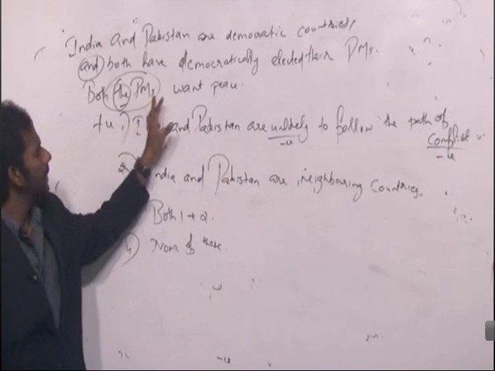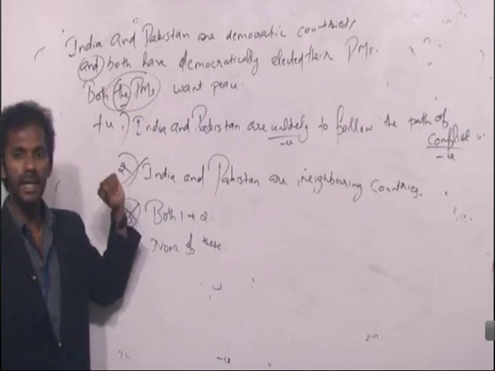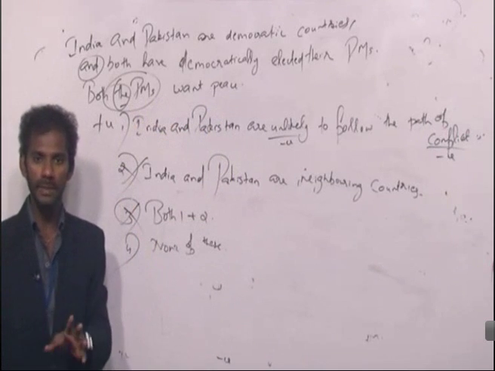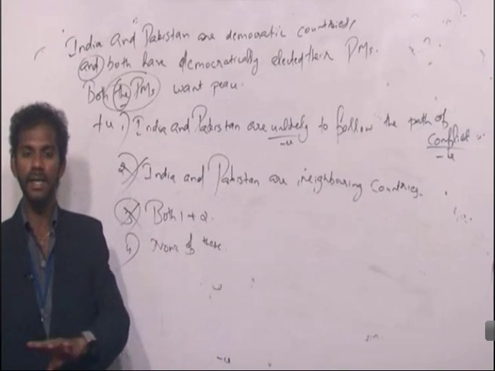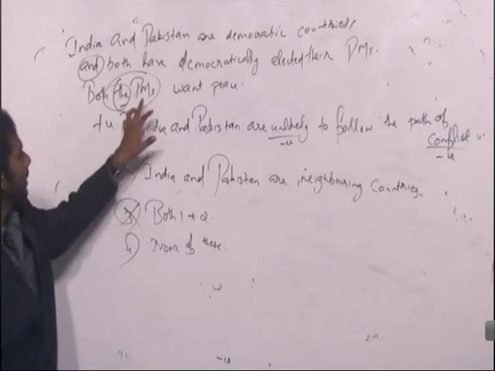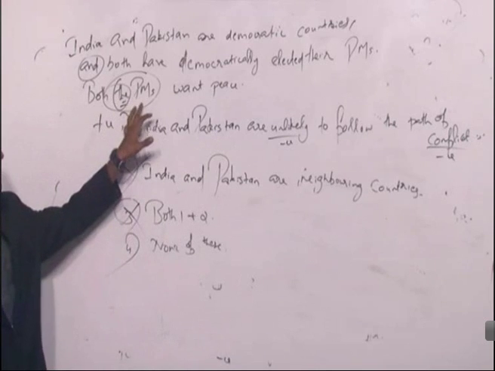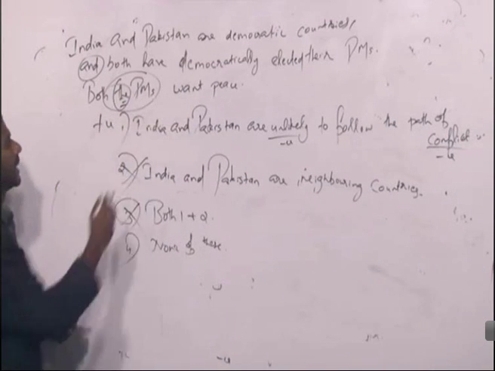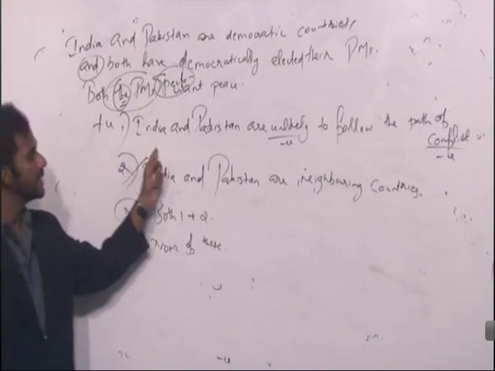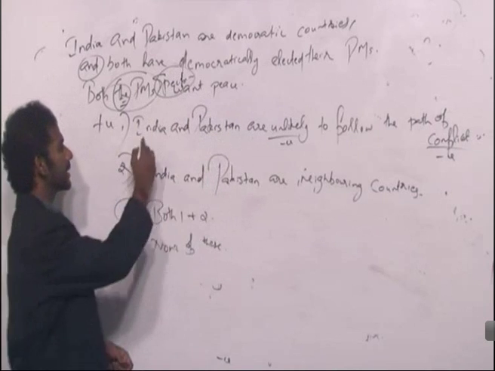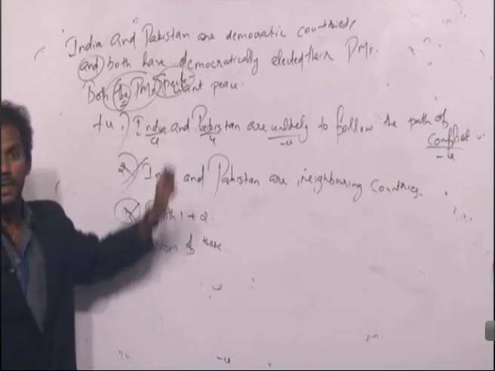Now tell me, the Prime Ministers want peace, India and Pakistan want peace. Same or different? India means what? India does not mean only the Prime Minister. India refers to Indians. Pakistan does not mean only the Prime Minister. Pakistan refers to Pakistanis, right? So according to the question, "both the" is a definite article, taken as specific. According to the question, both the Prime Ministers want peace. That is specific. Clear? Whereas according to option 1, India and Pakistan want peace. India is general when compared to the question. Pakistan is also general when compared to the question. General and specific will not go together.